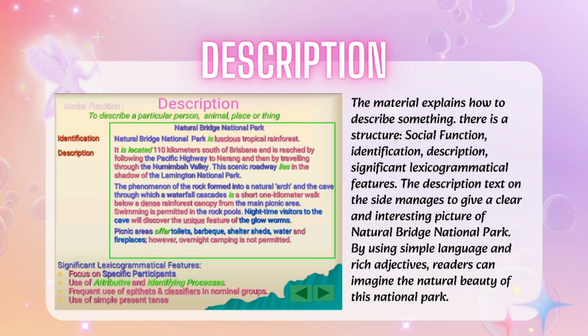And then description. The material explains how to describe something. There is a structure, social function, identification, description, and significant lexicogrammatical features. The description text on the site manages to give a clear and interesting picture of Natural Bridge National Park. By using simple language and rich adjectives, readers can imagine the natural beauty of this national park.